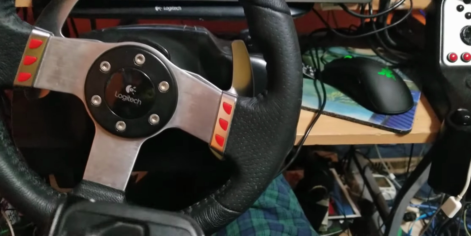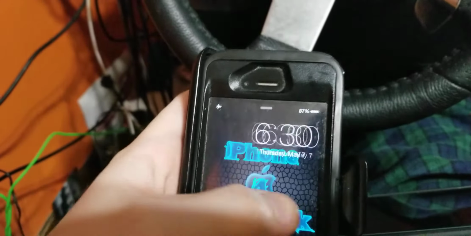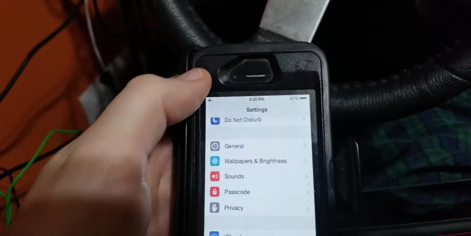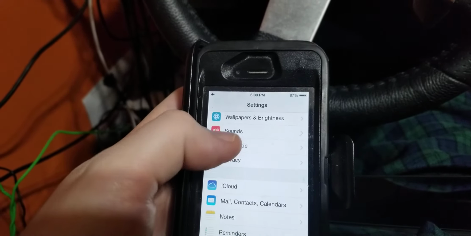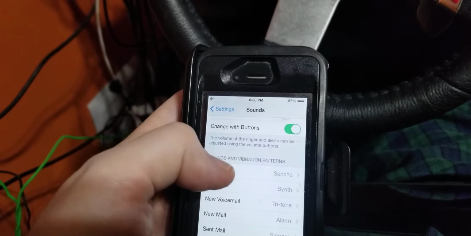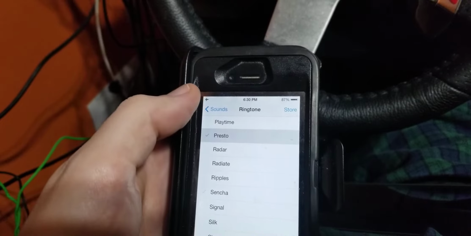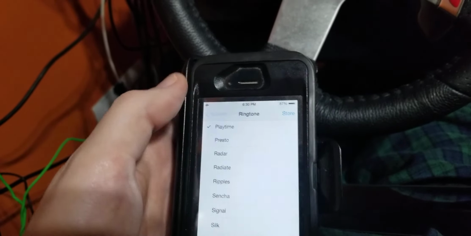On an iPhone, on a modern iPhone. Now, on an older iPhone, it's just as simple. Now you go into settings, sounds, ringtone, and it's just that easy.